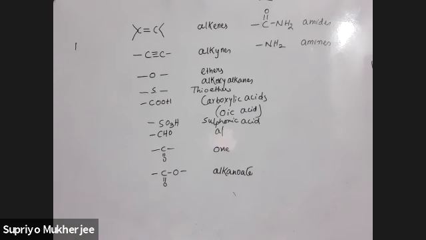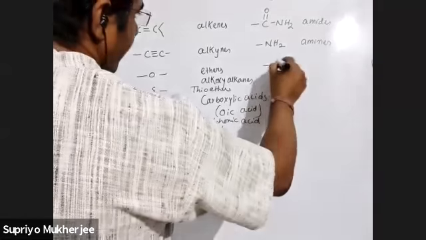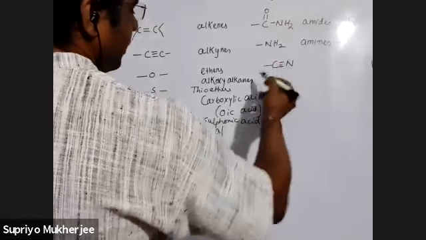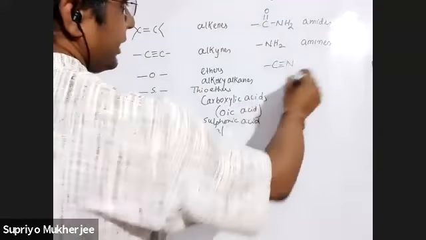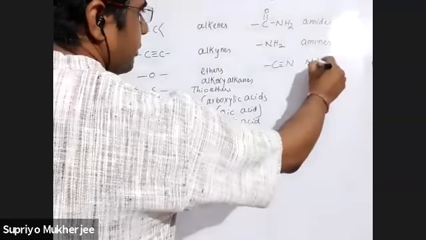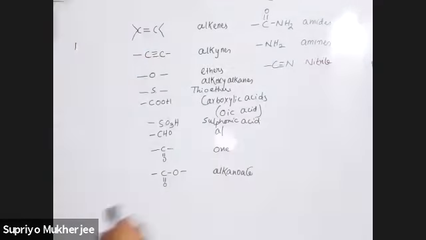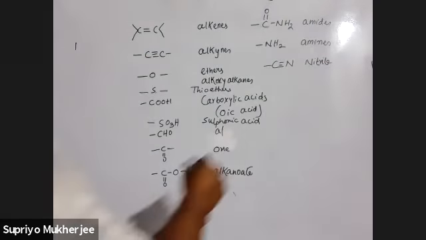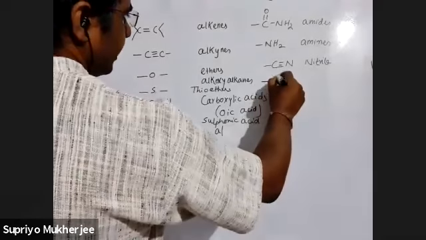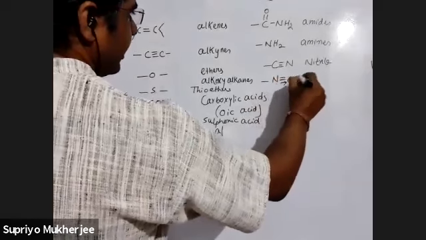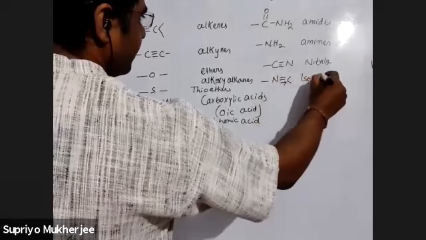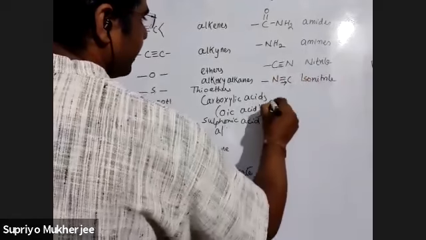Next, this is cyanide group. It's also called cyano group, but normally it is called nitrile. That is in IUPAC name, it will be called as nitrile. If it is changed with position, that is, if it is made like this, it is called isonitrile. Okay.